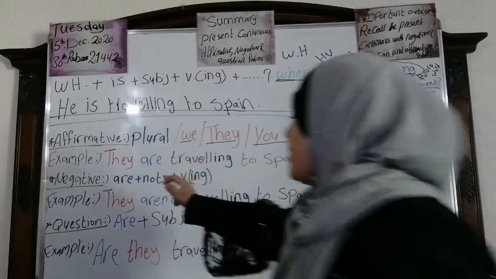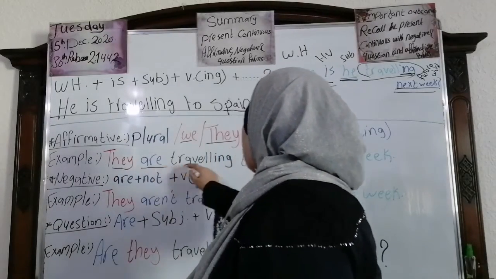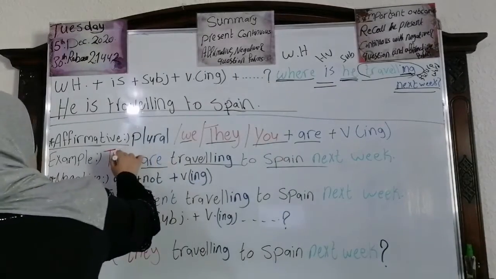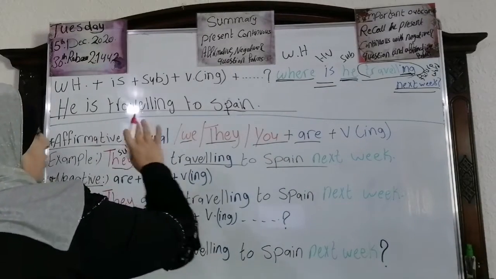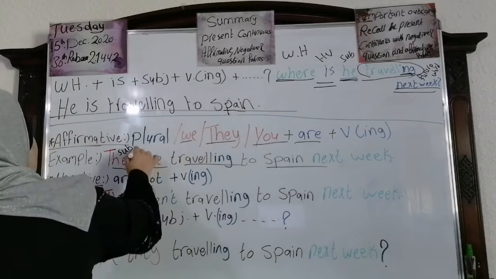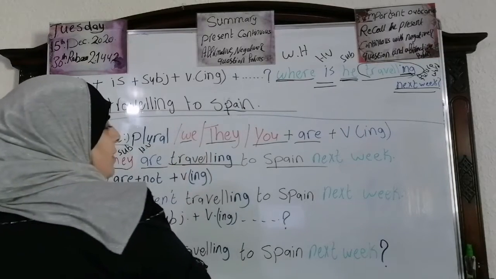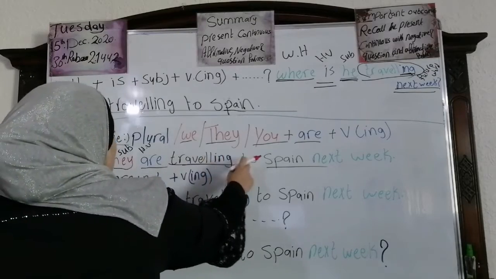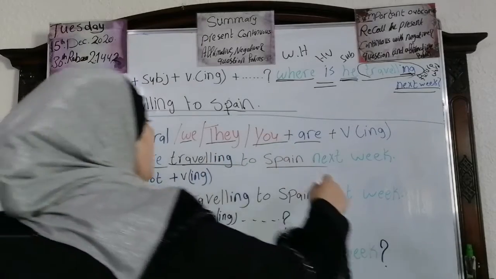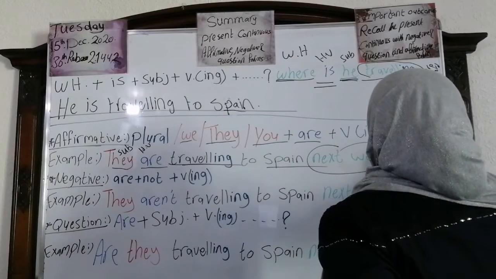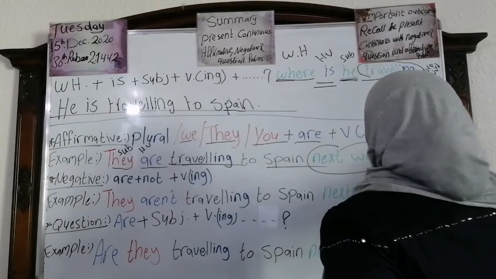Look at this example. They are traveling to Spain next week. They is the subject. What do you mean by affirmative? Without adding not or question. Are is the helping verb. Traveling, okay, this is the rule. Travel with ing. To Spain next week. This is the keyword. Okay. Next week.